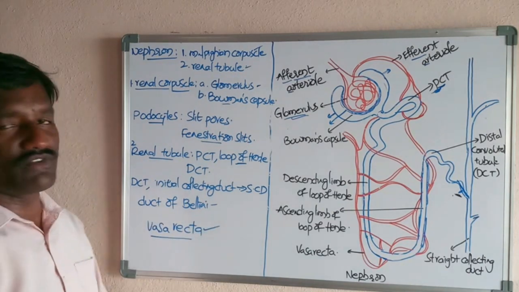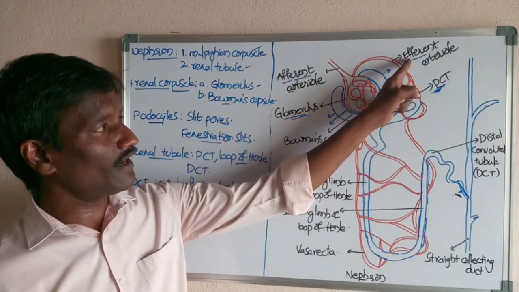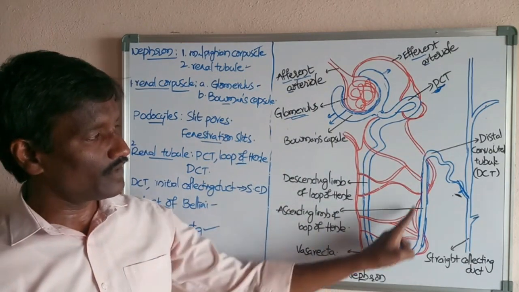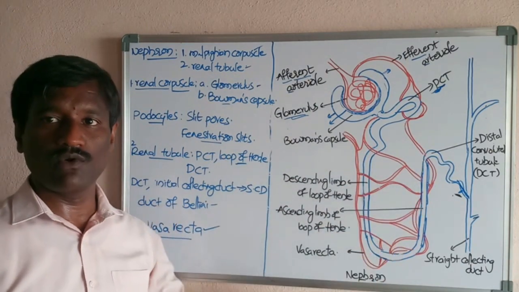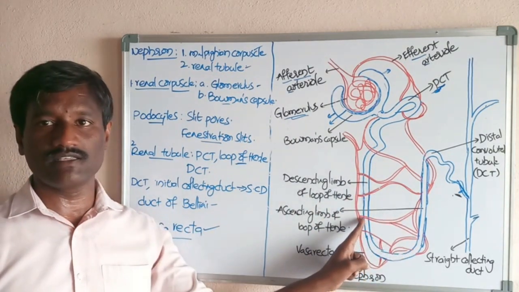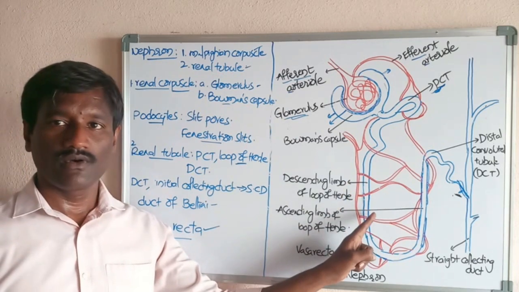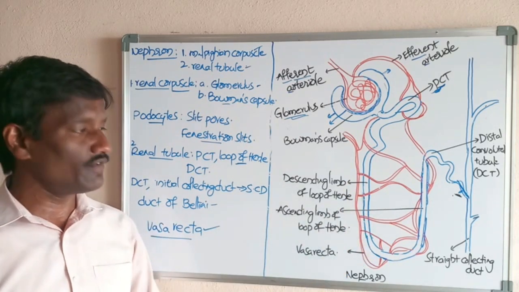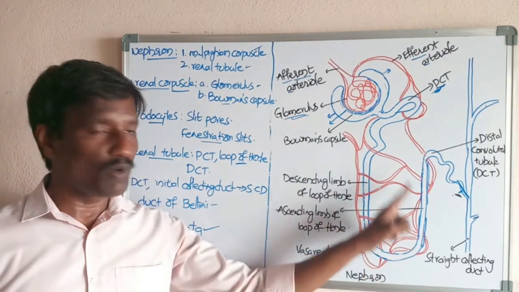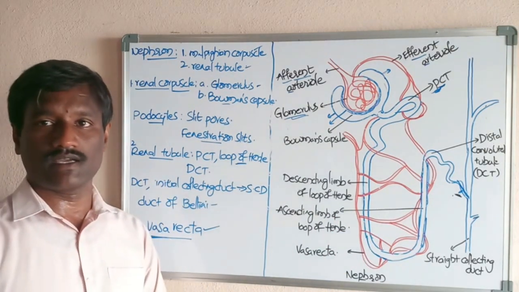What is the meaning of vasa recta? The efferent renal arteriole travels towards the loop of Henle region and forms a network of capillaries, shown in red here, called the vasa recta.